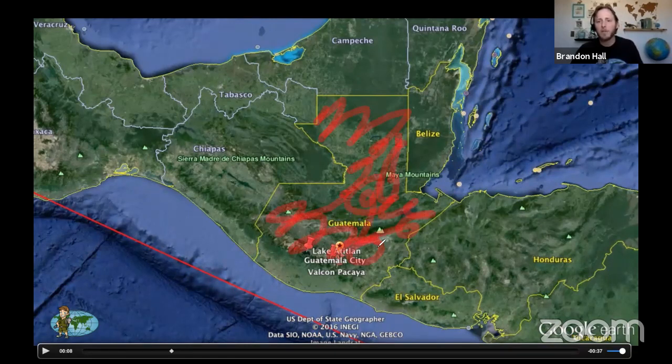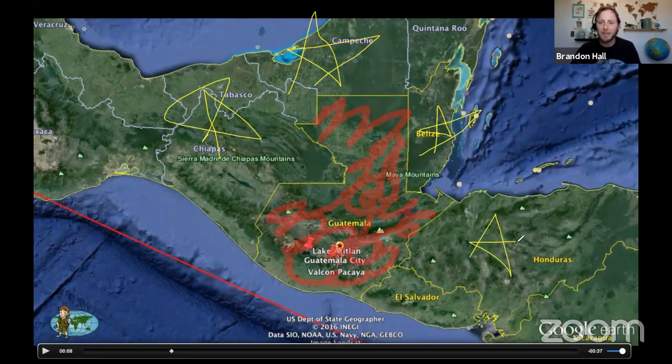This is the country of Guatemala, and Guatemala has many neighbors. To the north and northwest, we have Mexico. To the east, we have Belize. To the east and southeast, we have Honduras, and south of Honduras is El Salvador. Those are the bordering countries to Guatemala.